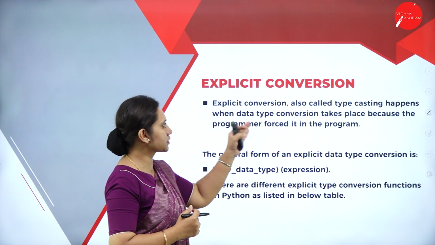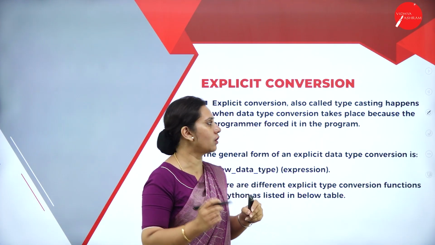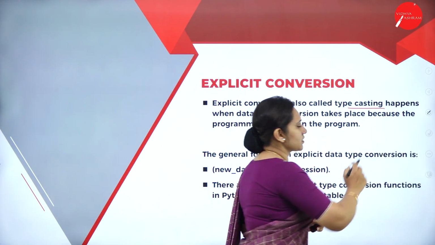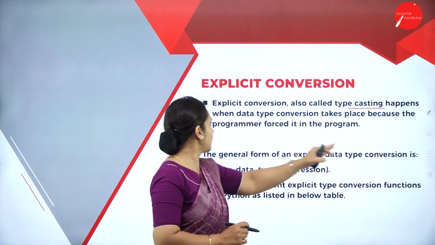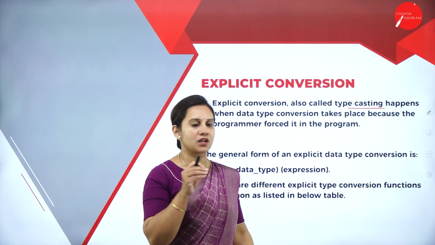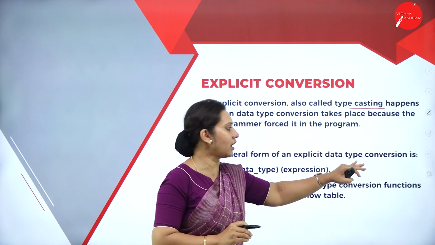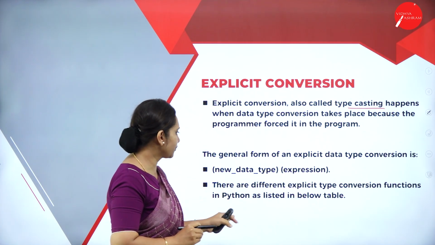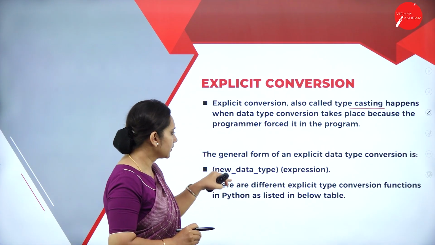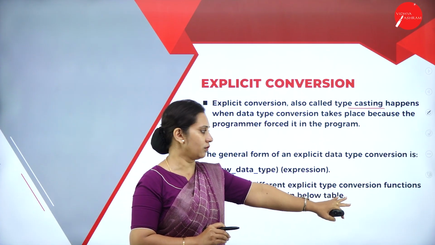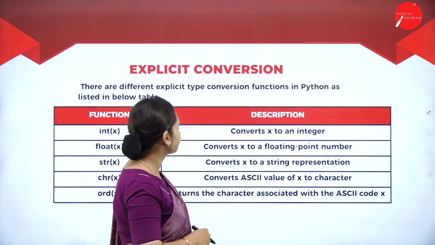So what is explicit conversion? Explicit conversion is also called typecasting. It happens when the data type conversion takes place because the programmer forces it in the program. The general form of explicit data type conversion is as follows: new_data_type(expression). There are different explicit type conversion functions in Python, which are listed in the next slide.